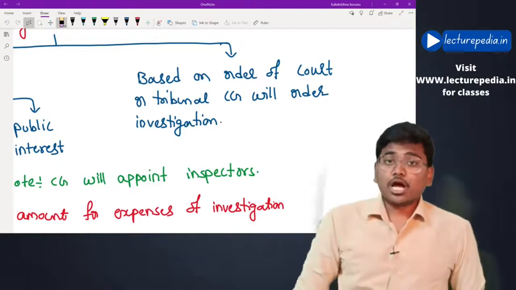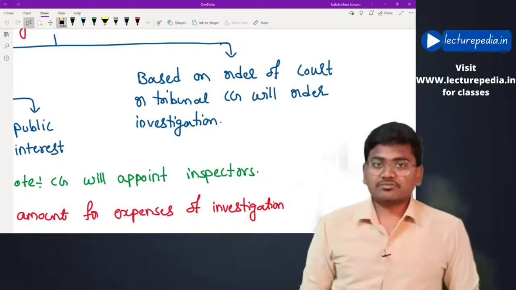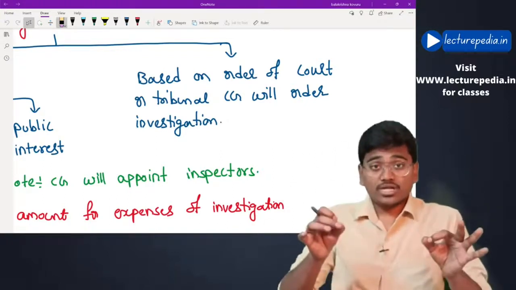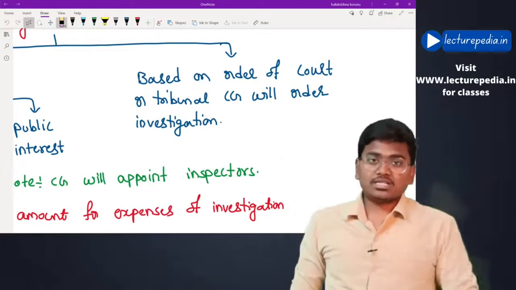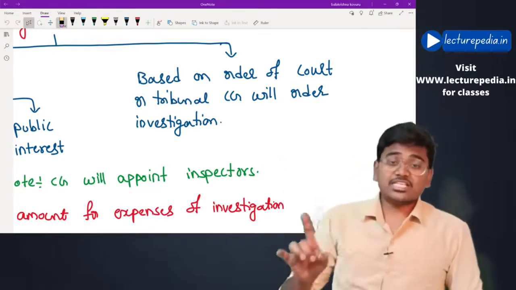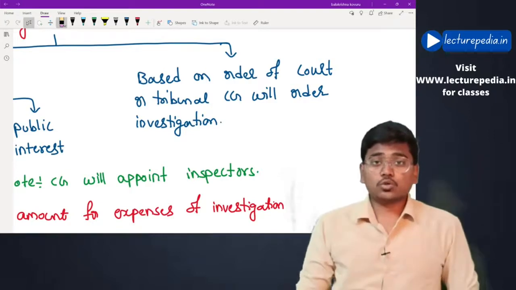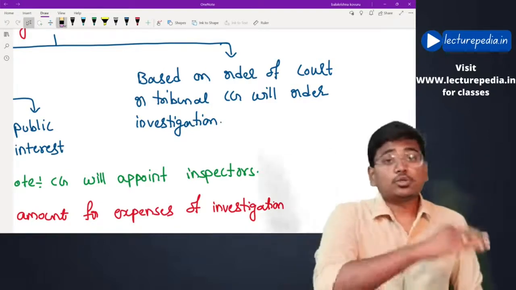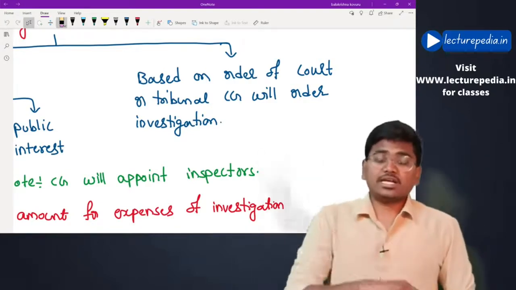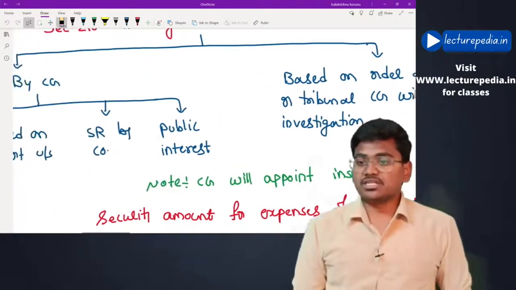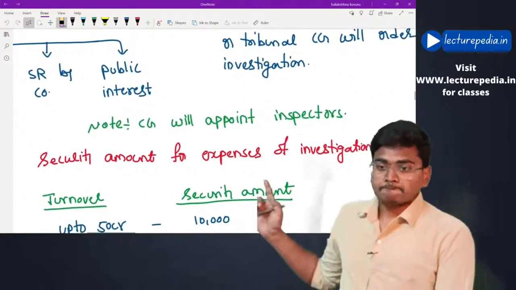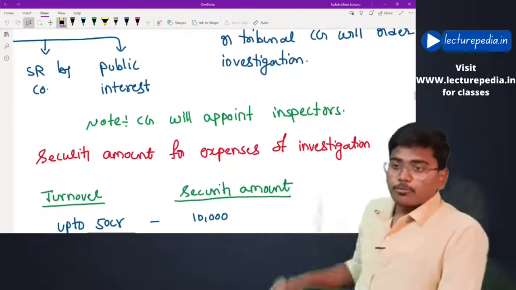The central government will appoint inspectors to conduct the investigation. That is the reason why even courts and tribunals will order the central government to conduct the investigation, but they will not directly conduct it. Hope this is clear. Next, note, the central government will appoint inspectors.